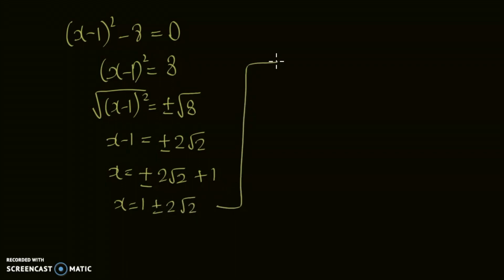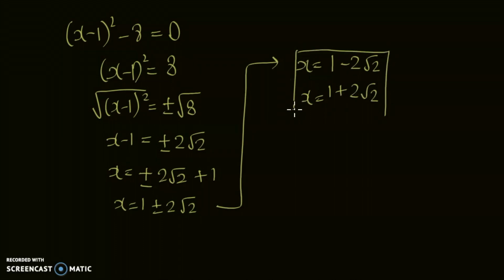So we can essentially write this, there are two values of x obviously because it's a quadratic equation. We have x equals minus 1 minus 2 square root of 2 and x equals minus 1 plus 2 square root of 2. If we had used the quadratic formula earlier, we would have gotten the same answer. So completing the square is one way to find the value of x.